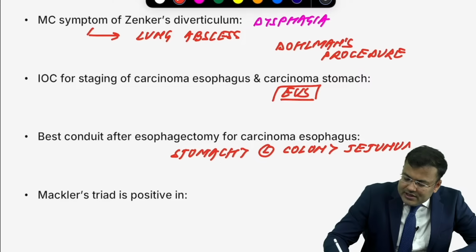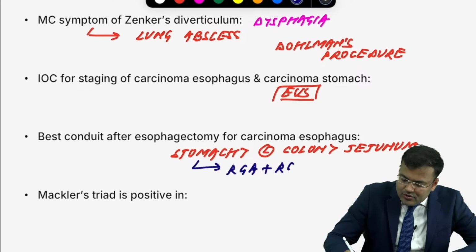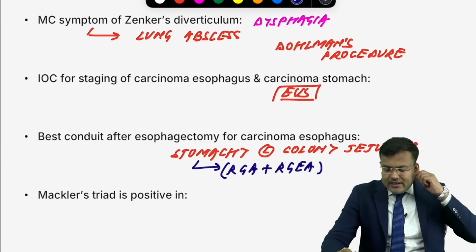There is another question which examiners are asking nowadays. Stomach conduit is based on which artery? Right gastric artery plus right gastroepiploic artery. Based on right gastric plus right gastroepiploic artery.